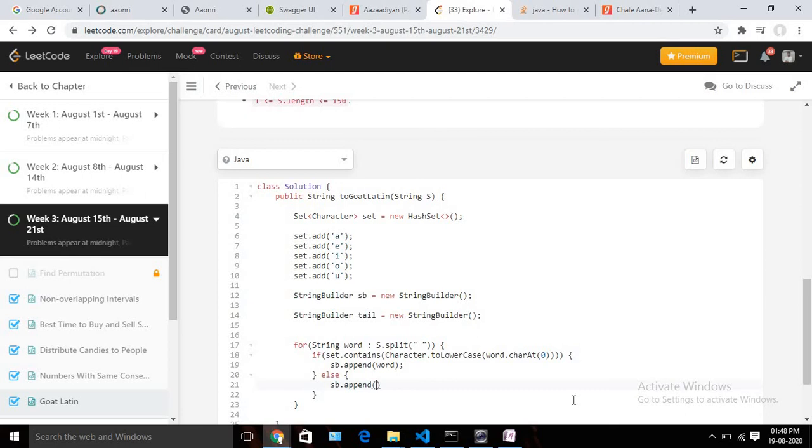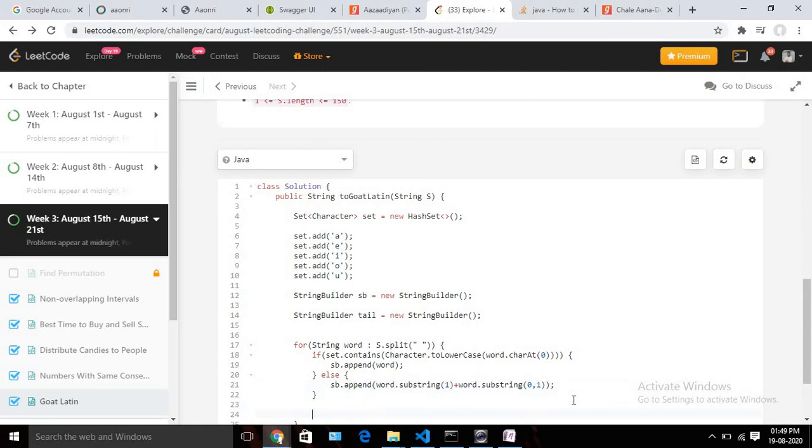So sb dot append, then we can remove the first character like this. So it should be word dot substring 1, then plus word dot substring 0 to 1. Okay, so basically using this we are removing our first consonant character.